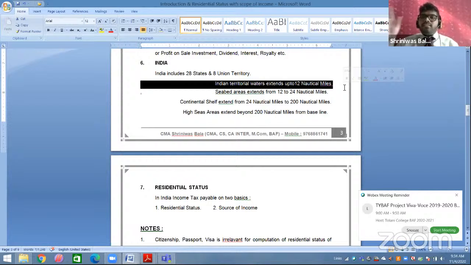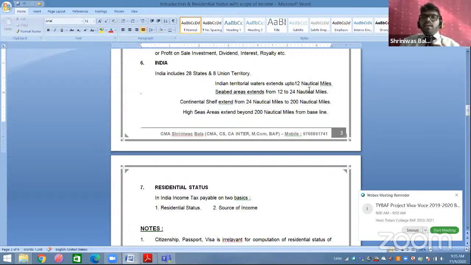Indian territorial water extends up to 12 nautical miles. Some students might be thinking, sir, what do you mean by nautical miles? Just as we calculate kilometers on the road, in the same way on waterways we calculate with the help of nautical miles. So Indian territorial water extends up to 12 nautical miles.